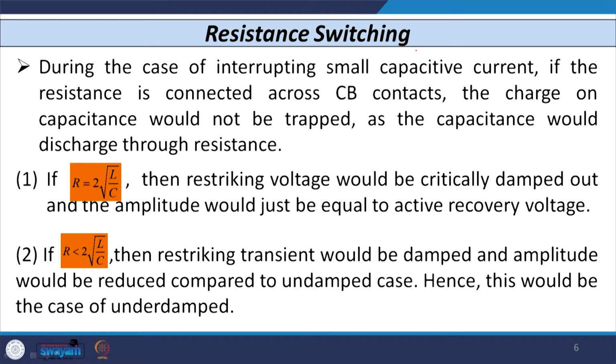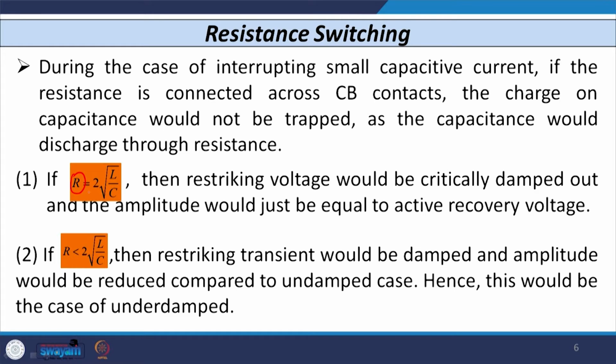So the question comes, what value of resistor do we connect across the contact of the circuit breaker? We can decide the value of R by the parameters of the system and line, that is L and C. If I use R equal to 2 into under root L by C, then the restriking voltage across the contact of the circuit breaker is of critically damped shape, and its amplitude will be almost equal to the recovery voltage.